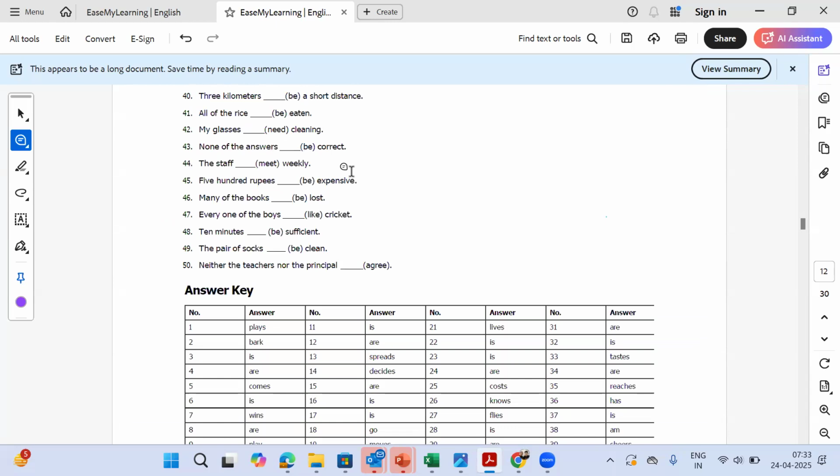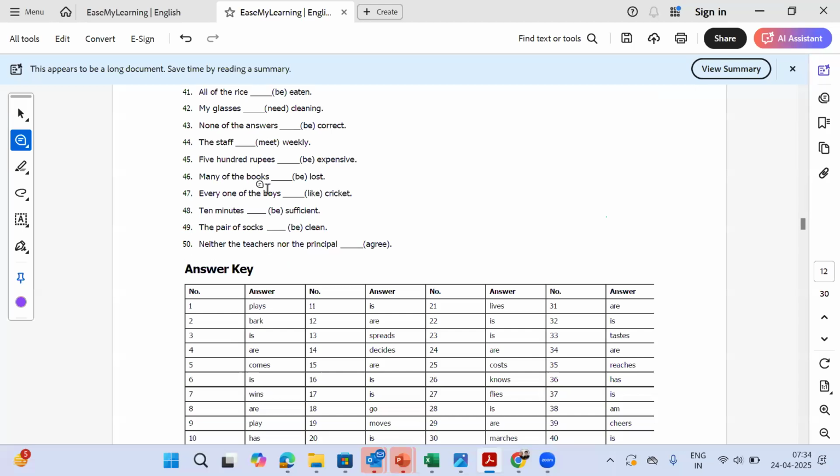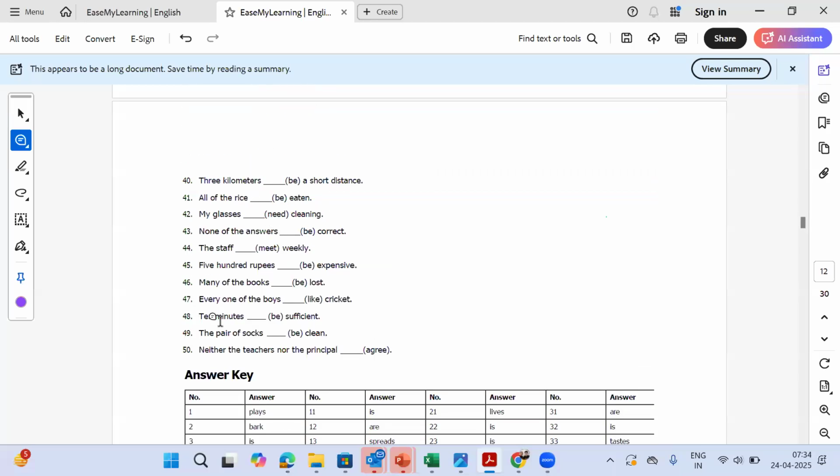The next question is slightly tricky, and I'm not going to tell you the options for that. So the next question is question number 48. 10 minutes dash sufficient. And the verb is be. You have to use some form of be. So please answer that. We'll just wait for some more answers to come.